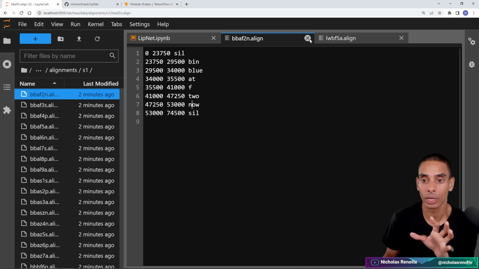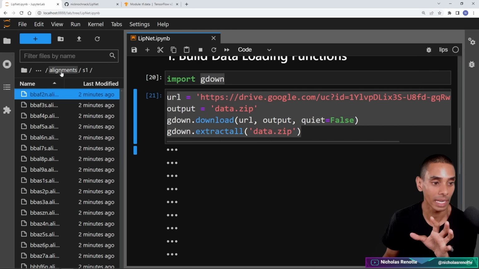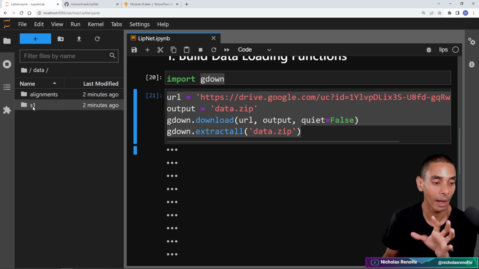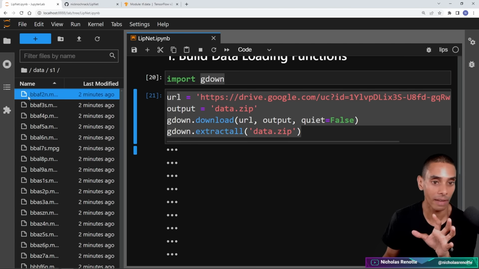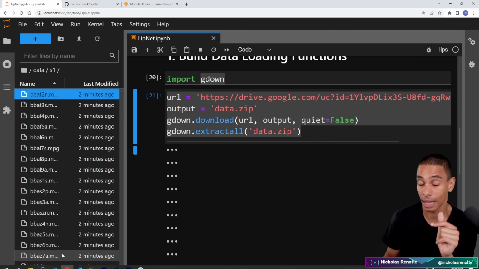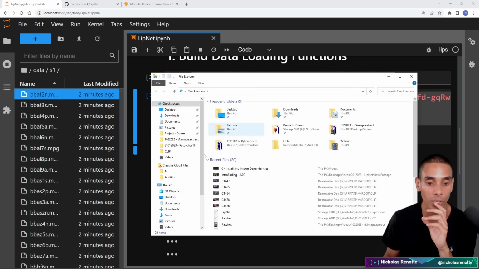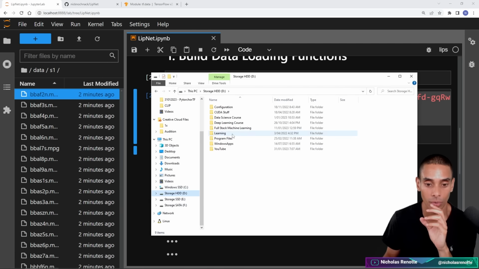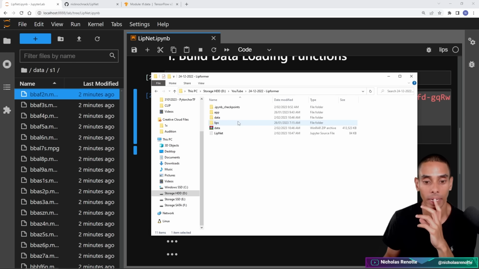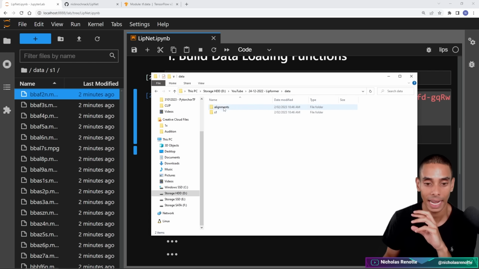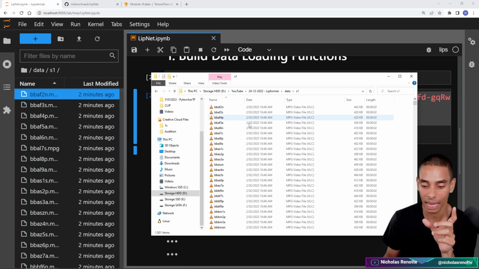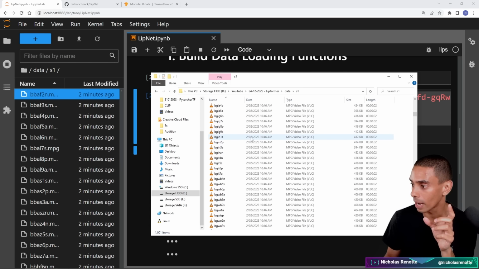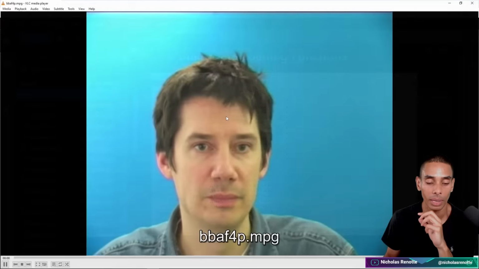Now, if we actually go and take a look at the videos, we've actually got videos in here as well. So if I jump into my root folder, so data, and then S1, you can see I've got MPEGs here. That's not going to play inside a Jupyter Notebook, so let's actually just open it up. If I go into the folder that I'm currently working in, and we go into data and we go into S1, you can see I've got all of these MPEG files, right? So these are all of our videos. If I go and play one.